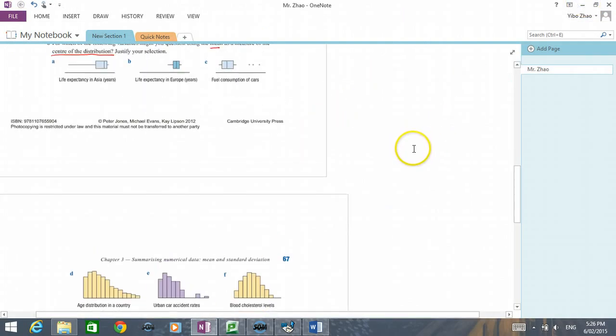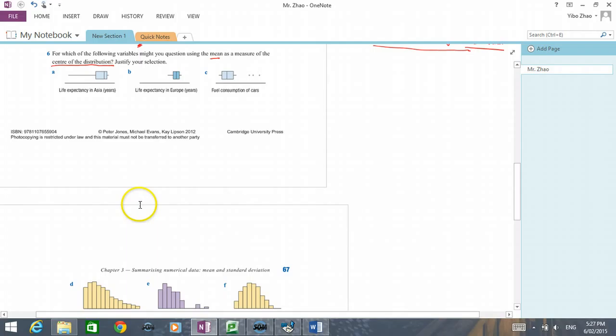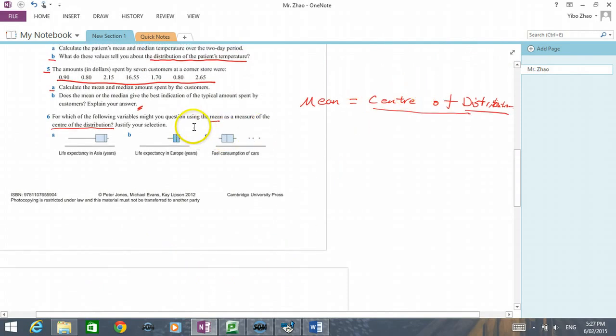Then let's have a look at those 6 graphs. The question is basically asking me which one of the following are symmetrical. If they're not symmetrical, the mean won't be the center of the distribution. Now, when I look at graph A, it is a box plot.